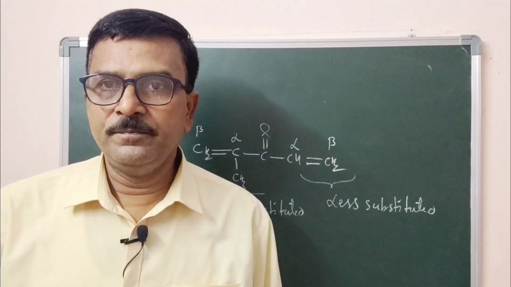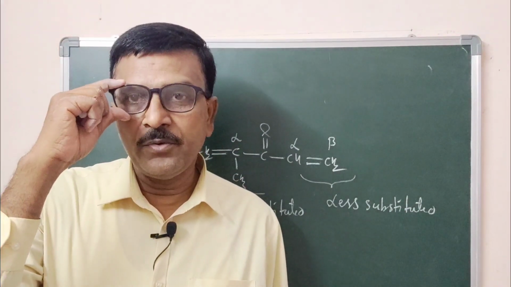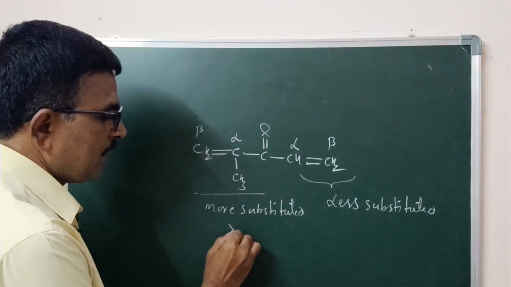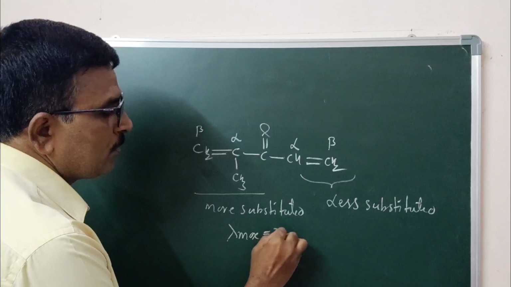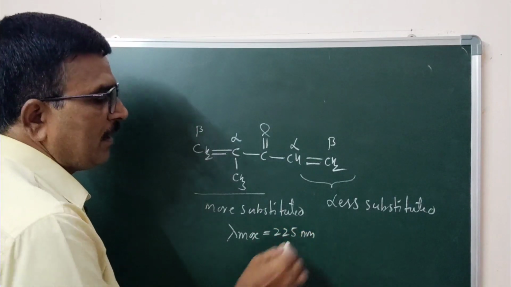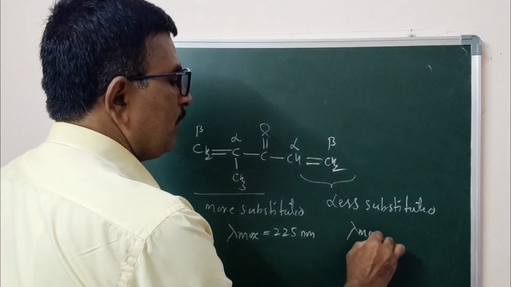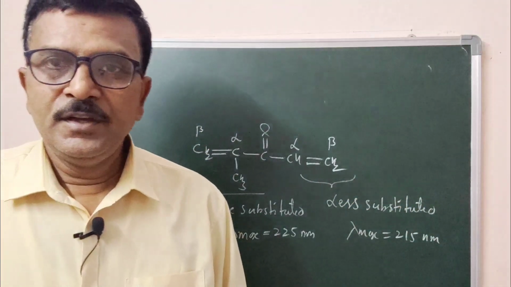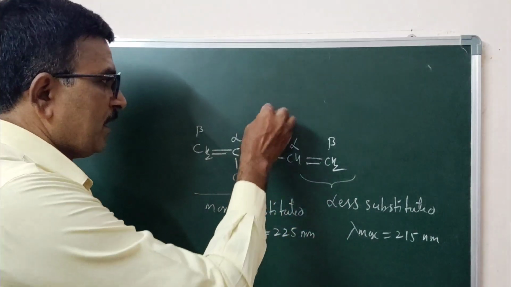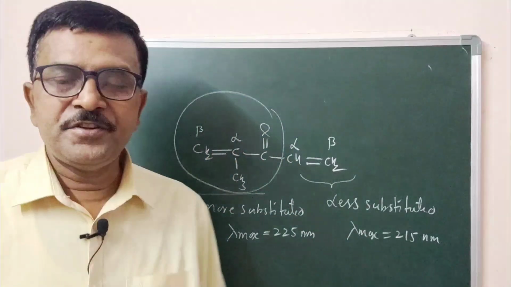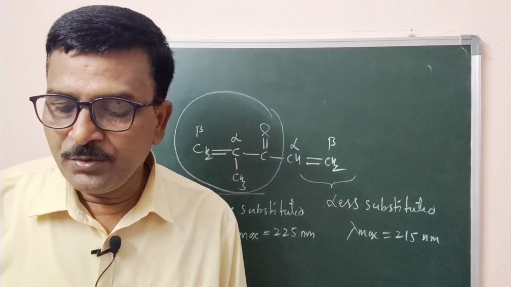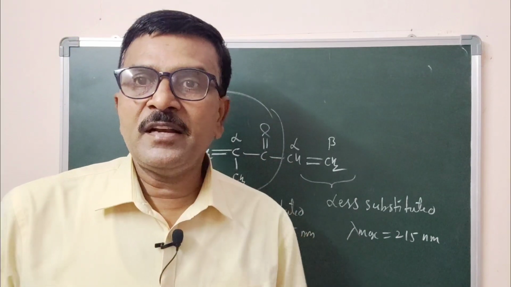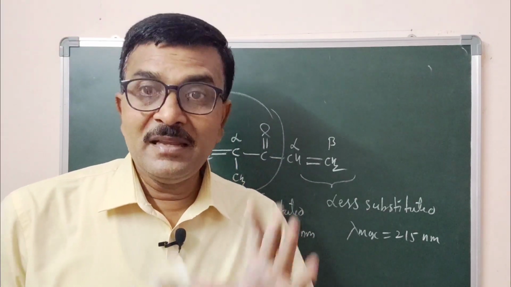So a more substituted conjugated system always absorbs at longer wavelength, that is lambda max is equal to 225 nanometer here, and lambda max is equal to 250 nanometer here. Is it clear? So we should consider this part for calculation, the more substituted conjugated system. So with this, the factors affecting the absorption maxima are completed.